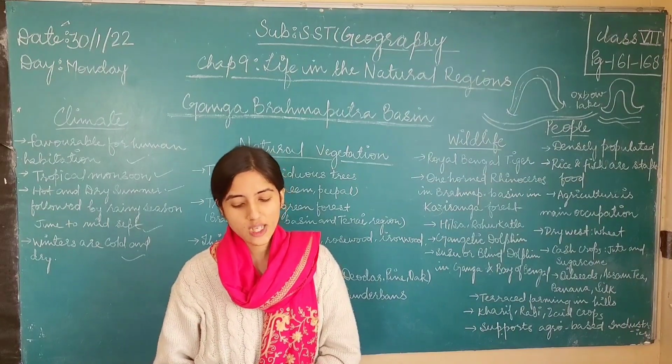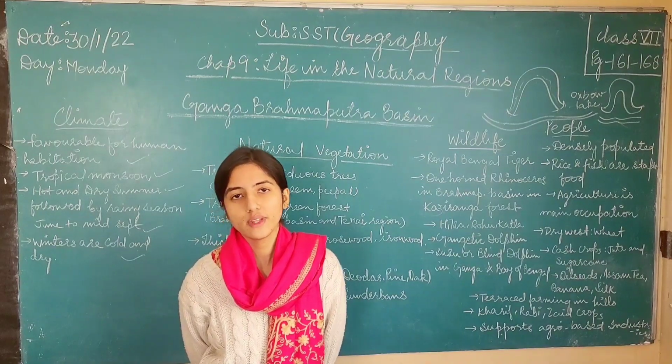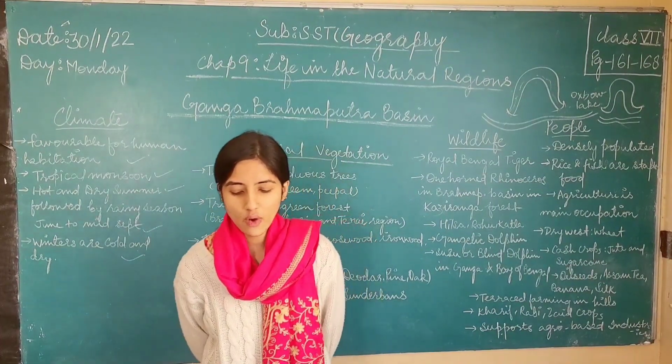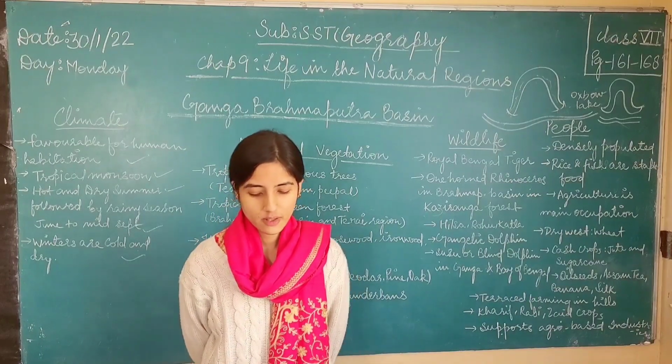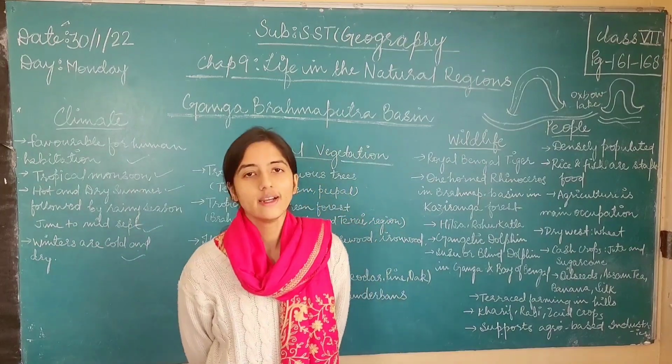The trees use underground water during the dry season, and tropical deciduous forests occur in climates that are warm year-round, and they receive several hundred centimeters of rain per year. So these types of forests occur in areas that remain warm for much of the year. There is quite a lot of rain in the tropical deciduous forests. So these were the tropical deciduous forests.